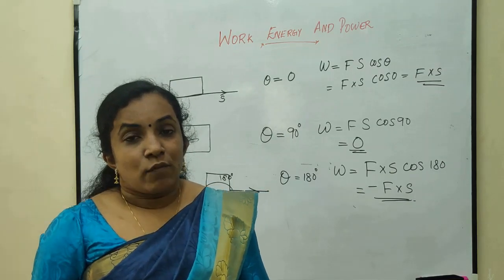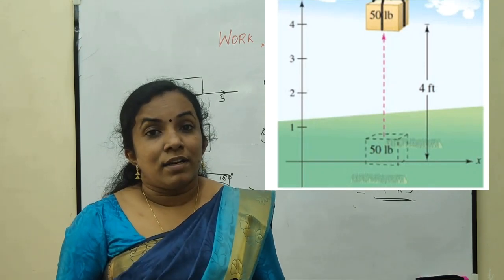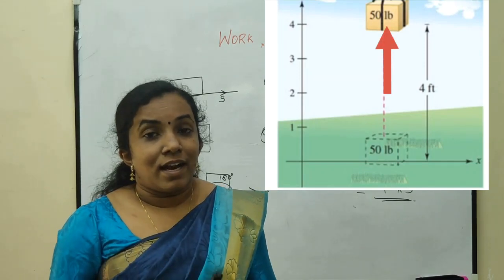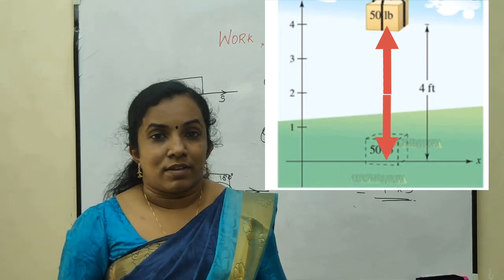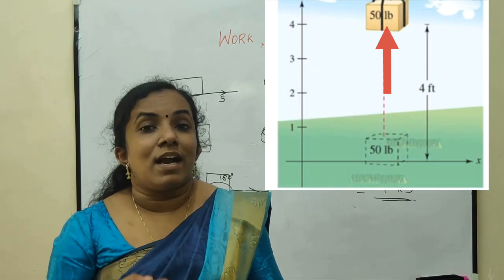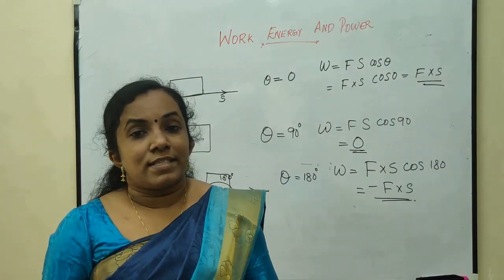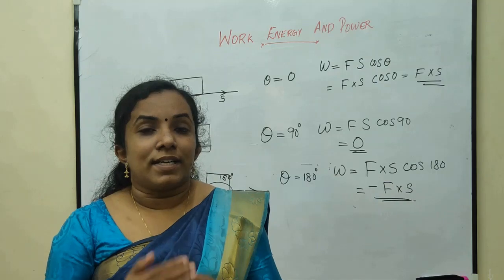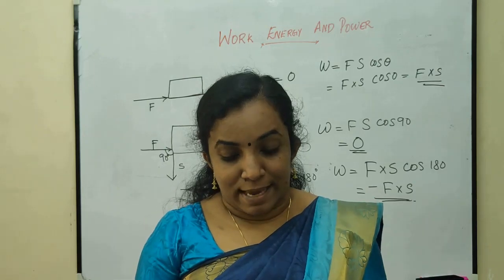For example, when we lift a bag from the ground, we are doing work against the gravitational force. Here, the gravitational force does work which is negative because the body moves in the direction opposite to the gravitational force, along the force which we applied. So, whenever we are lifting something vertically upwards, the work done by gravity is negative. Let me give you some more examples.